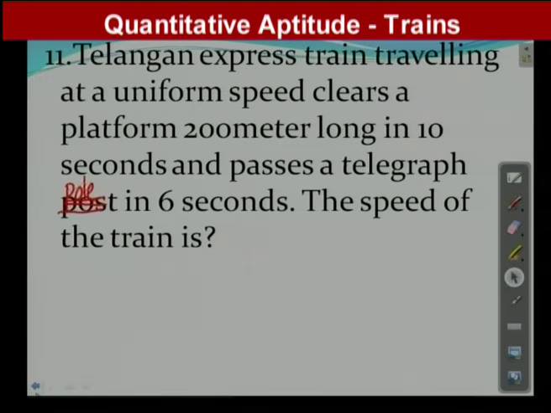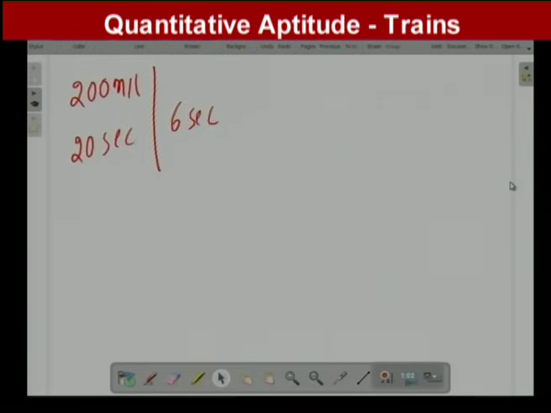No issue. Now we will start the solution. The platform length is 200 meters. The train is crossing the platform in 10 seconds.